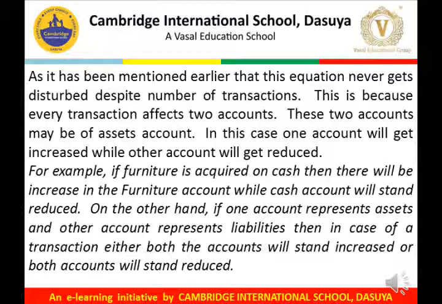This is because every transaction affects two accounts. These two accounts may be of assets account. In this case, one account will get increased while the other account will get reduced. For example, if furniture is acquired on cash, then there will be an increase in the furniture account while cash account will stand reduced. On the other hand, if one account represents assets and the other account represents liabilities, then in case of a transaction, either both the accounts will stand increased or both the accounts will stand reduced.